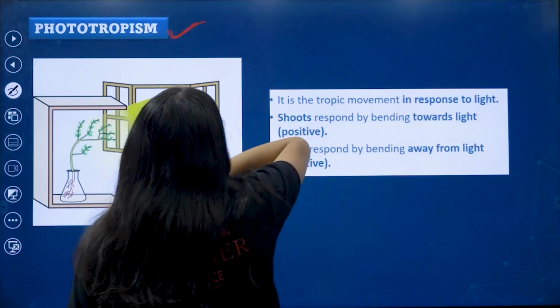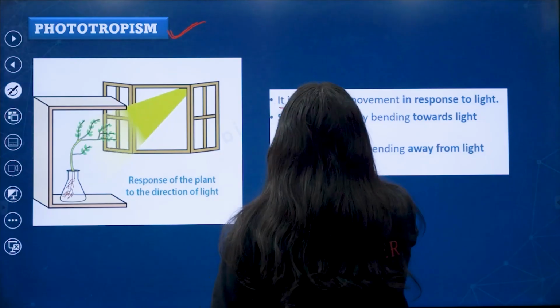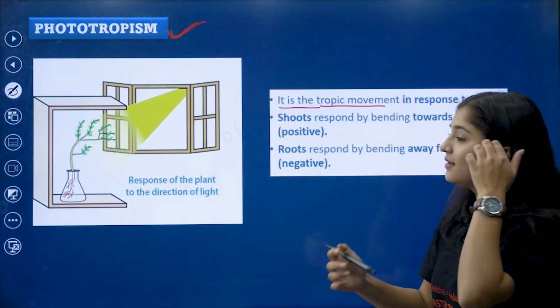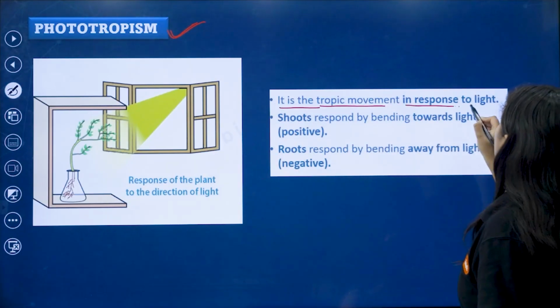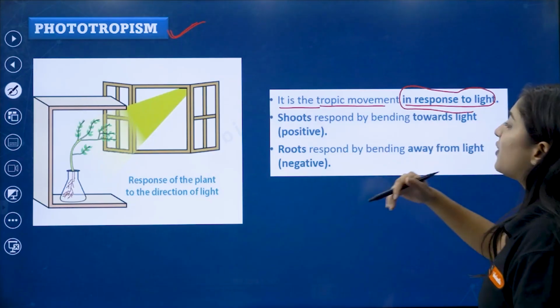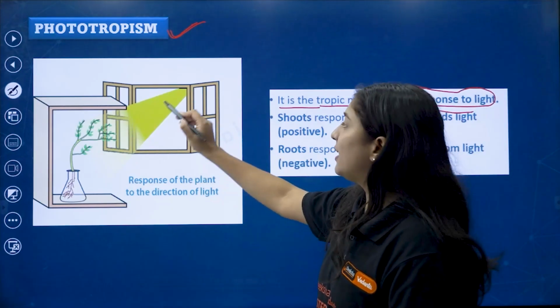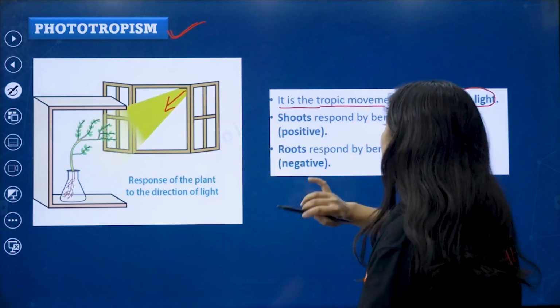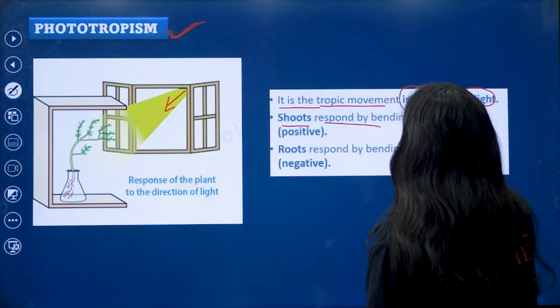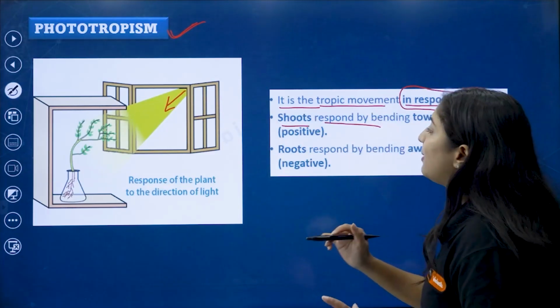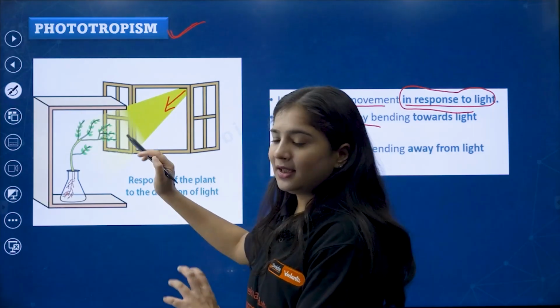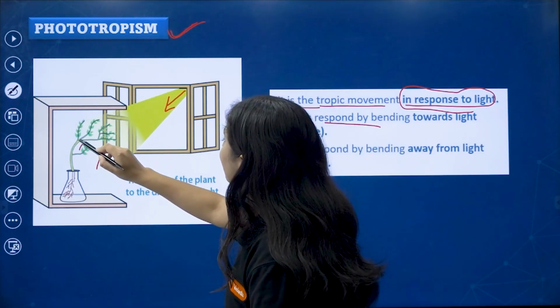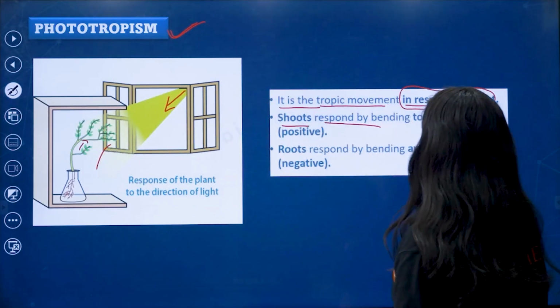So it is the tropic movement in response to light. I already explained, they are responding towards the sunlight. So the shoot responds by bending towards the light.